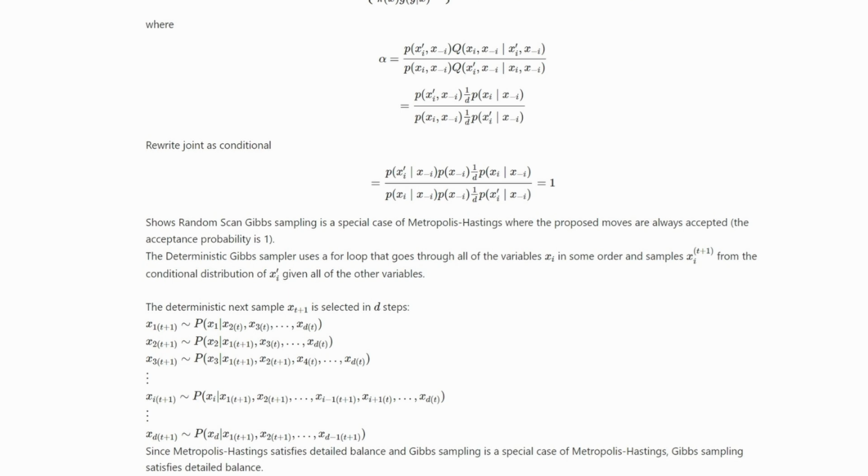The deterministic Gibbs sampler uses a for loop that goes through all the variables in some order and samples x sub i of the next step from the conditional distribution of x sub i prime given all the other variables. The deterministic next sample is selected in d steps as shown. Since Metropolis-Hastings satisfies detailed balance and Gibbs sampling is a special case of Metropolis-Hastings, Gibbs sampling satisfies detailed balance.